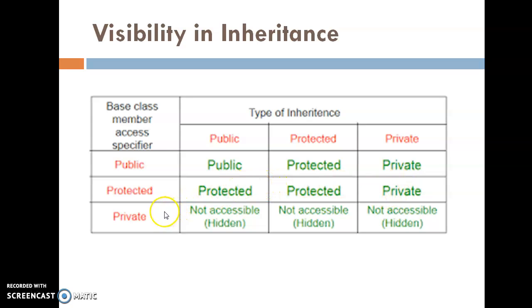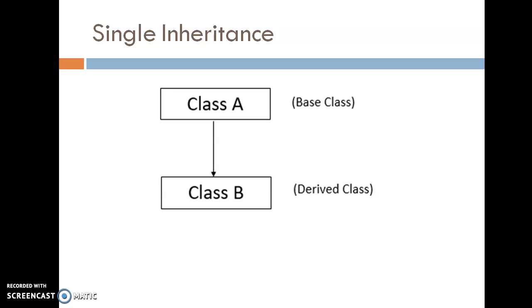And if the base class is derived as private, then you are not able to access any members from the base class. First type, single inheritance. The inheritance in which there is a single base class and a single derived class is called single inheritance.